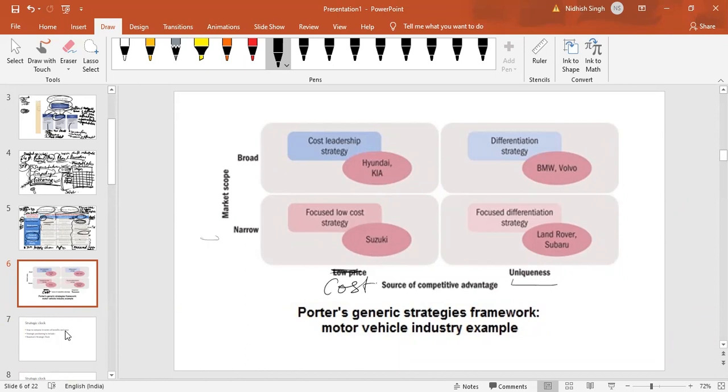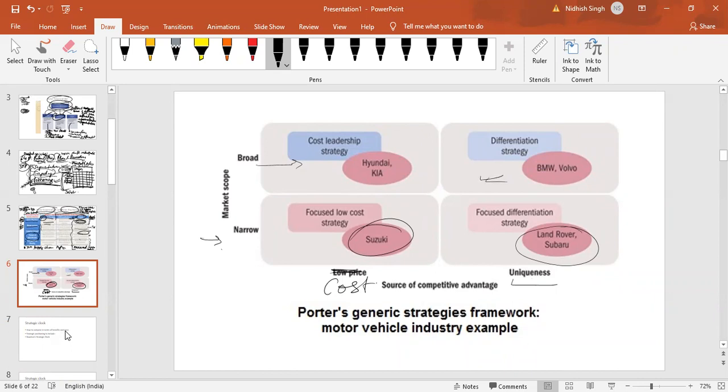If you have a narrowly defined market, Suzuki. In terms of uniqueness for a narrowly defined market, Land Rover and Subaru. For a broad market, Hyundai, and BMW and Volvo for differentiation strategy.